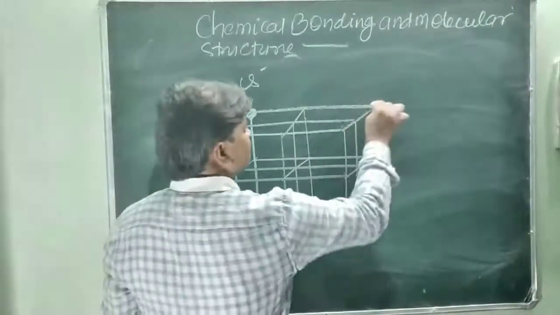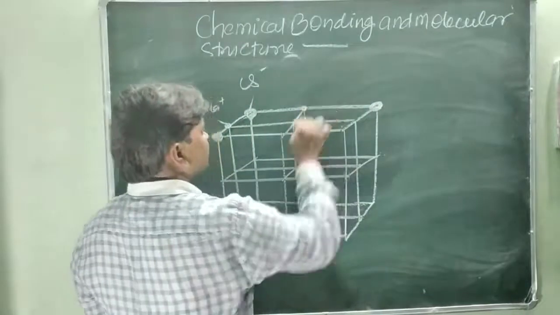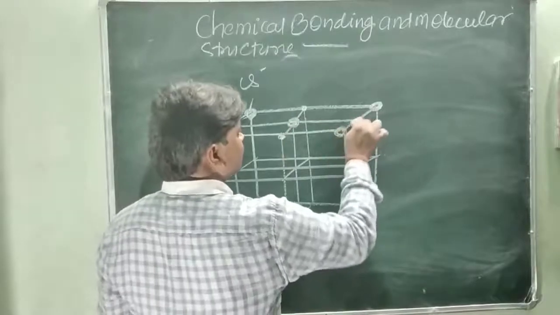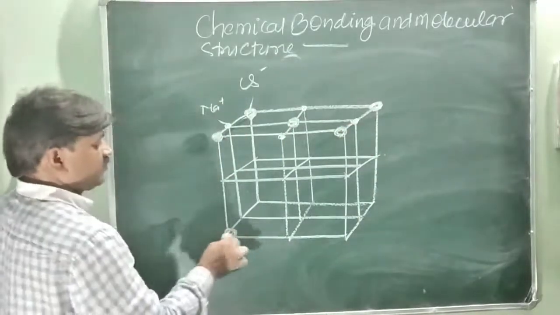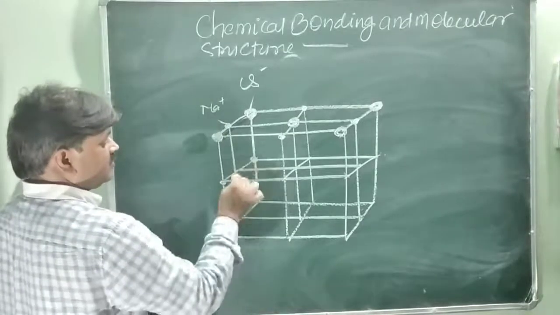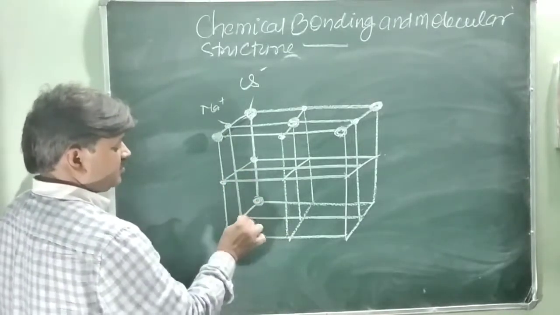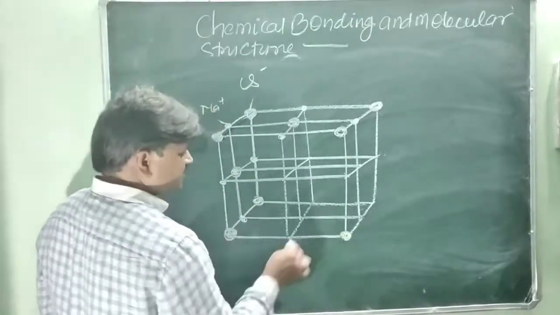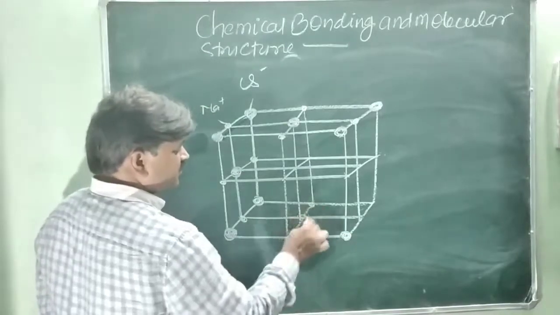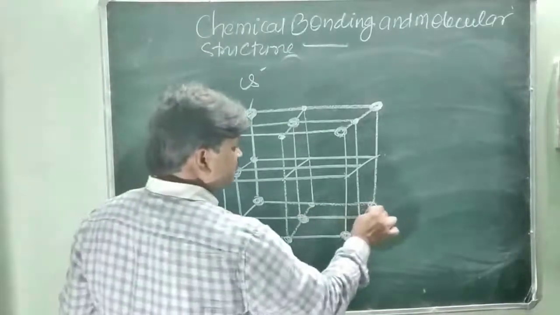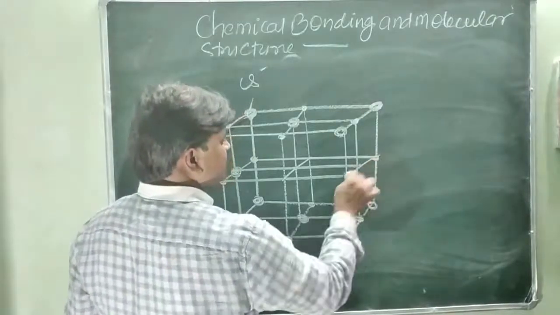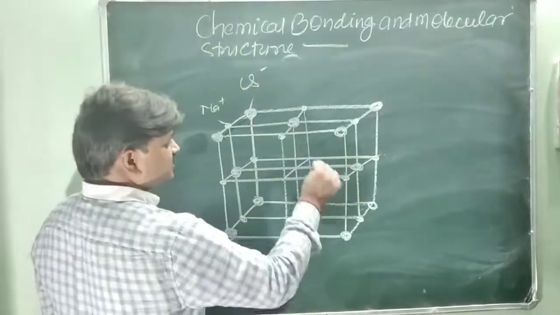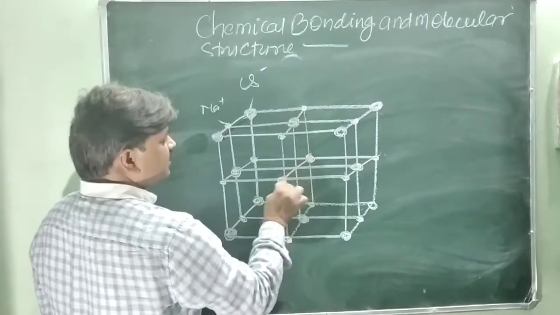This is chloride, and this is sodium. At the corner, this is chloride, this is sodium, sodium in between chloride, and here is also chloride, and this is sodium.